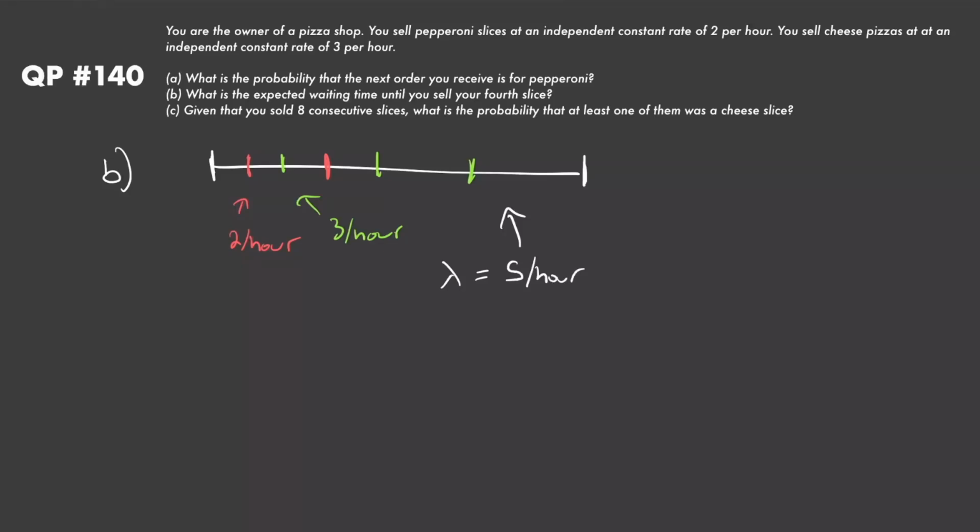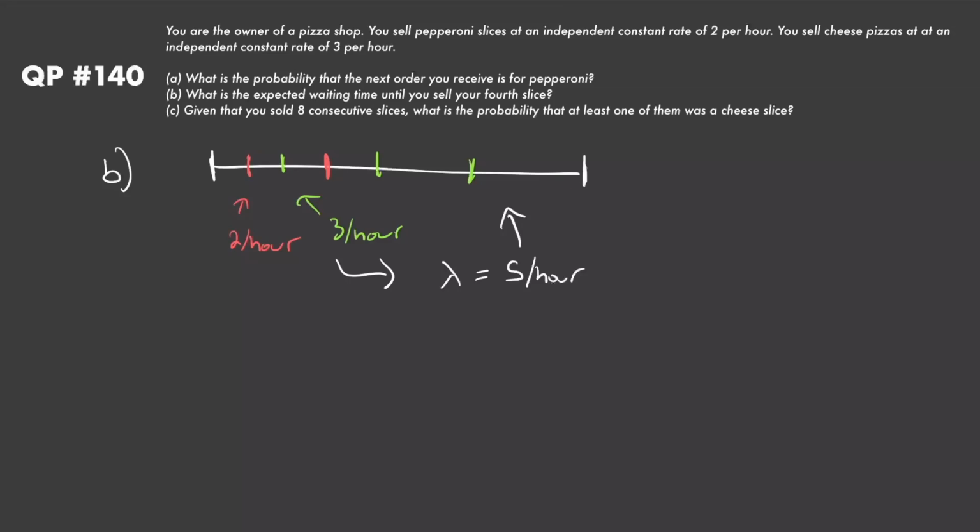So now what's the expected waiting time until we sell our 4th slice? All I've done, you can see, is simply combine these Poisson processes into one right here. So now we just need to find the expected waiting time until my 4th slice in a Poisson process with parameter 5. Now, how is the 4th arrival in a Poisson process distributed? Well, we've already derived it. It's the gamma distribution.